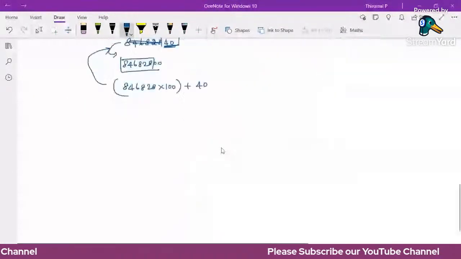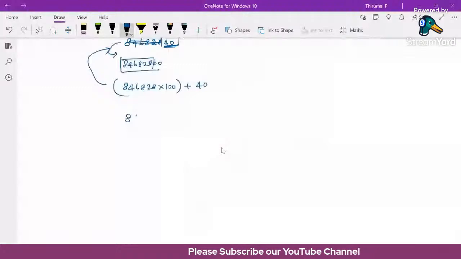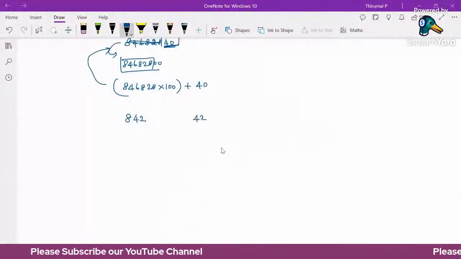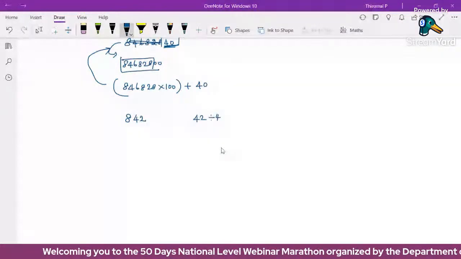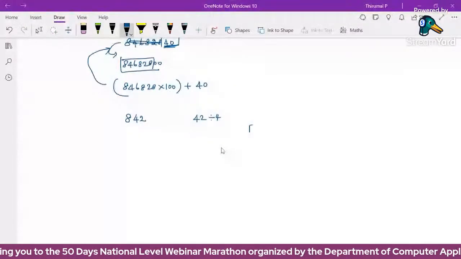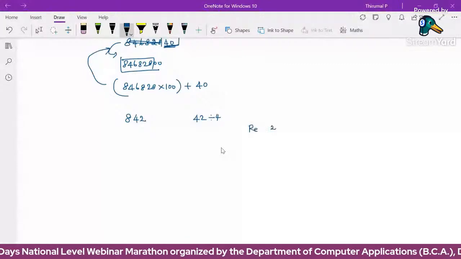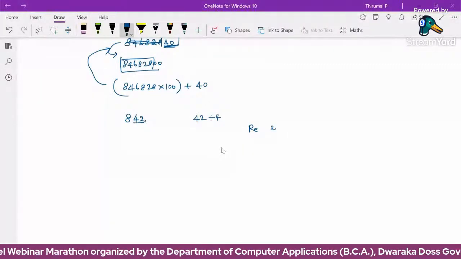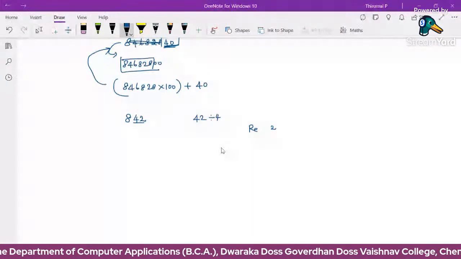Okay, we'll see some examples. 842. The last two digits are 42. We need to check whether 42 is divisible by 4 or not. This is not divisible by 4, since 10 times 4 is 40 and the remainder is 2. The remainder is 2, so this is not divisible. The last two digits are not divisible by 4, so the number 842 is not divisible by 4.